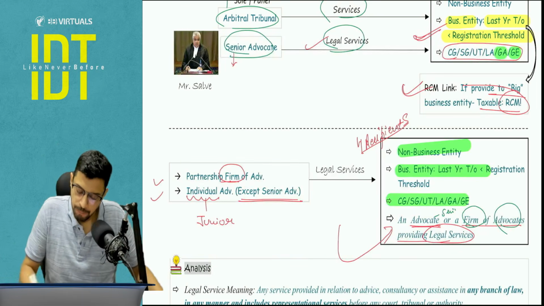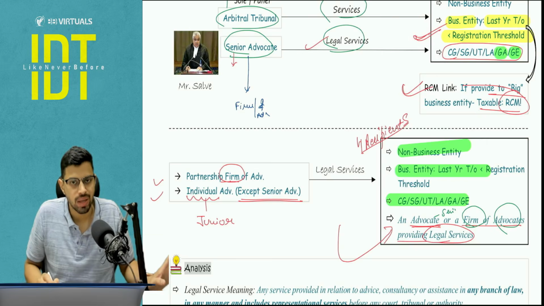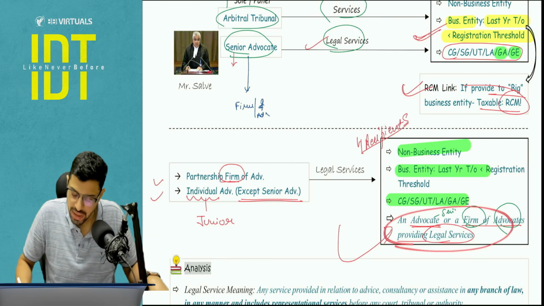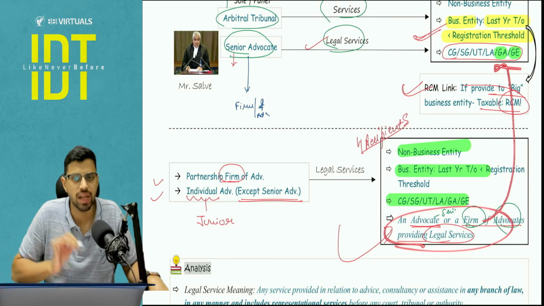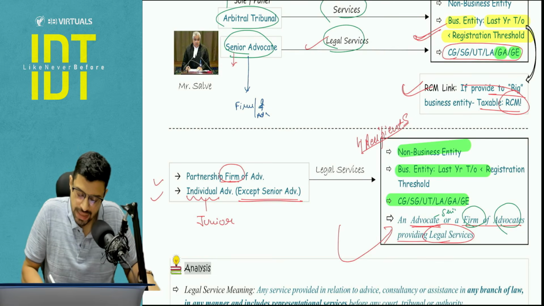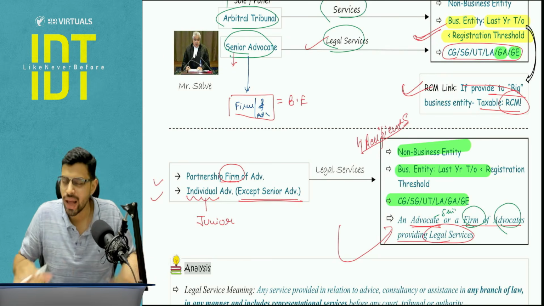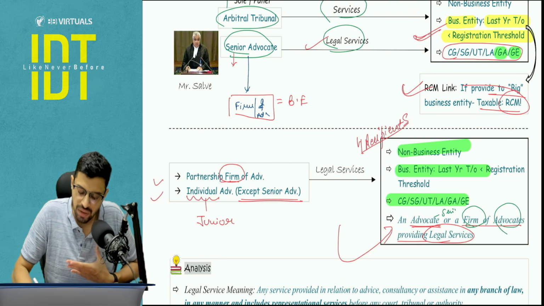Pay attention, if a senior advocate is giving legal services to, let's say, a firm of advocates or an advocate, prima facie this looks taxable, because the fourth entry in the list is not given here. Prima facie it may look taxable, but can I not apply the analysis that these people are also business entities? Because they are doing business only, the profession is a part of business. So can I not categorize them as a business entity? And if they are a small business entity, I may try to claim exemption here.